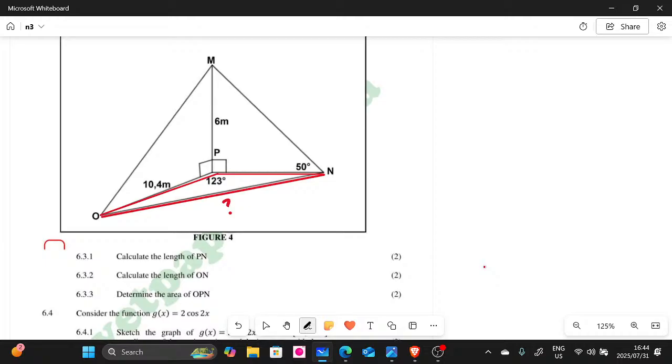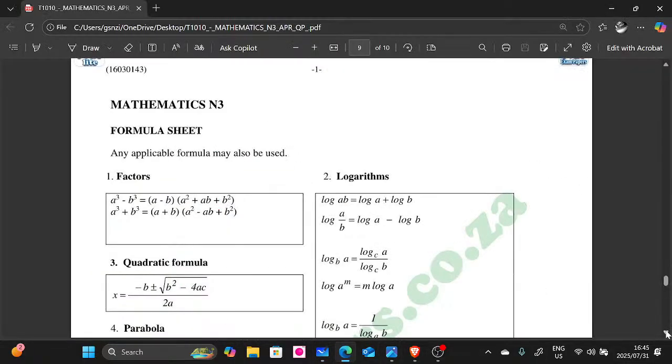You cannot use Pythagoras theorem. In other words, you cannot use tan, cos, and sine purely like that. You have to use the laws of sine or the laws of cos. Now, if you don't know those laws, your formula sheet has it. Let's go to your formula sheet on your previous question paper.